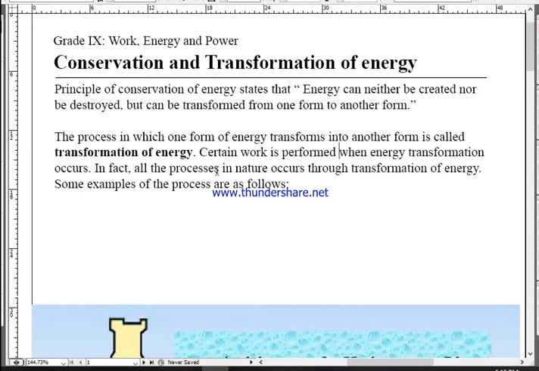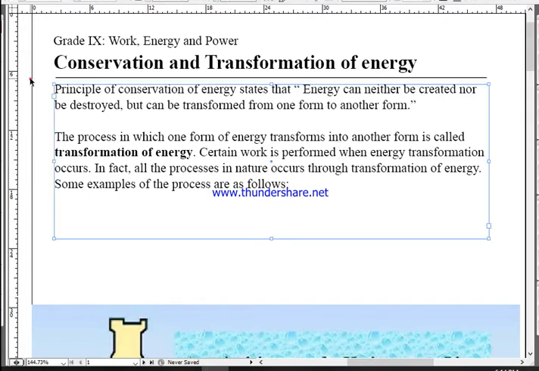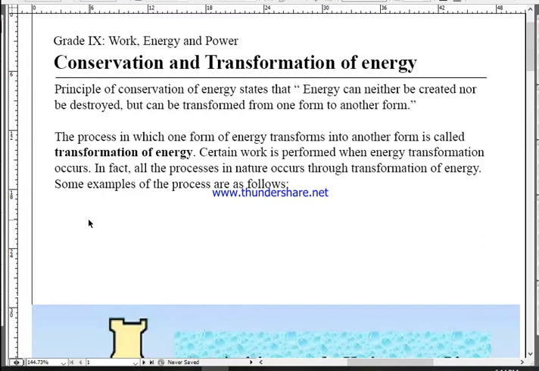In fact, all the processes in nature occur through transformation of energy. Whatever process you take, be it the growing of a tree or burning of fire, or the earth revolving around the sun, the moon revolving around the earth, the tide rising in the ocean, whatever process you can see in your surroundings, they all are happening through transformation of energy.